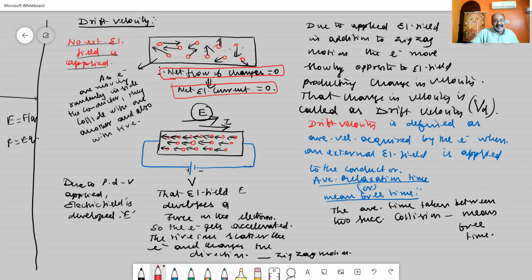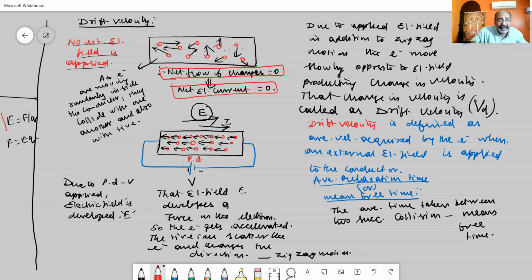Now I am connecting an external source of voltage, or a potential difference, across the ends of the conductor. When a potential difference or voltage is connected across the ends of the conductor, an electrical field is developed inside the conductor from left to right, that is from the positive terminal to the negative terminal. When an external electrical field is applied, all the electrons inside the conductor experience a force called the electrical force.